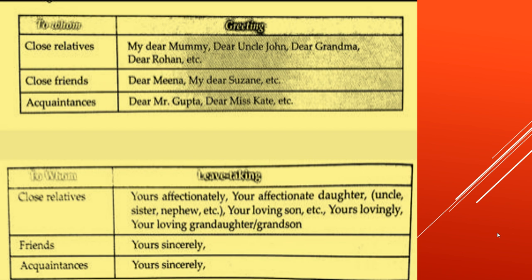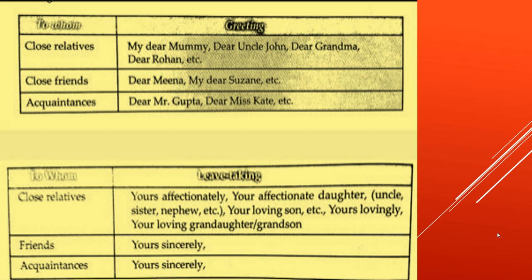Coming to leave taking, if it is for close relatives, write "Yours affectionately" or "Your affectionate daughter." Now, children, see the difference. Either write "Yours affectionately," then your first name, or write "Your affectionate daughter" and your first name. So it can be written to an uncle, sister, nephew, etc.